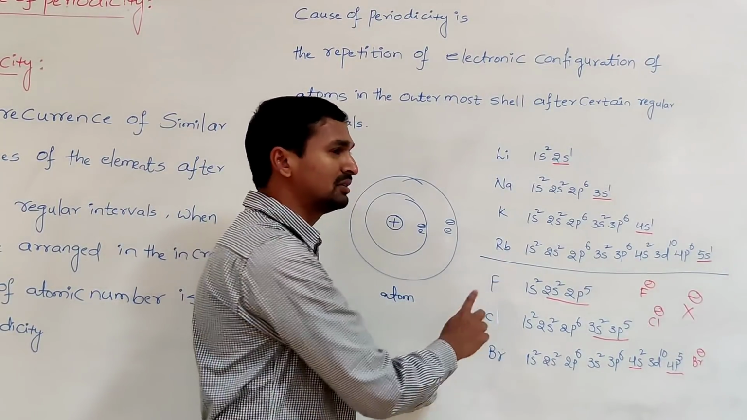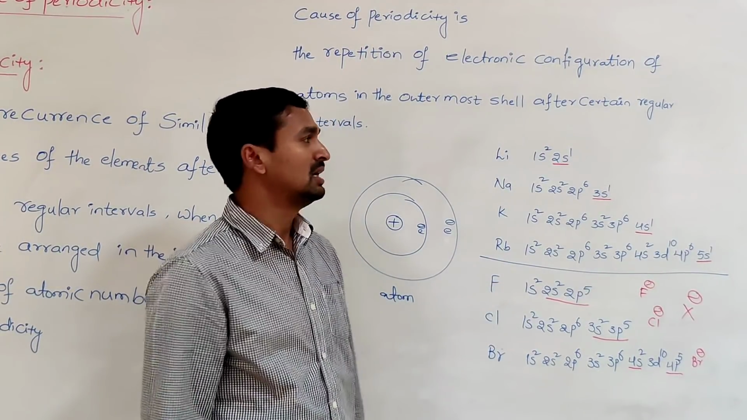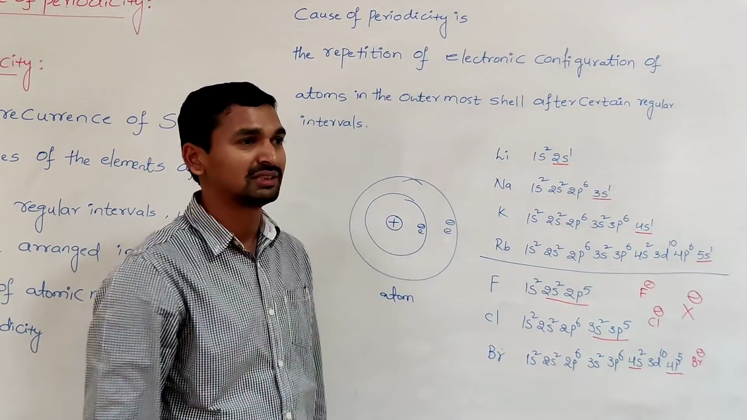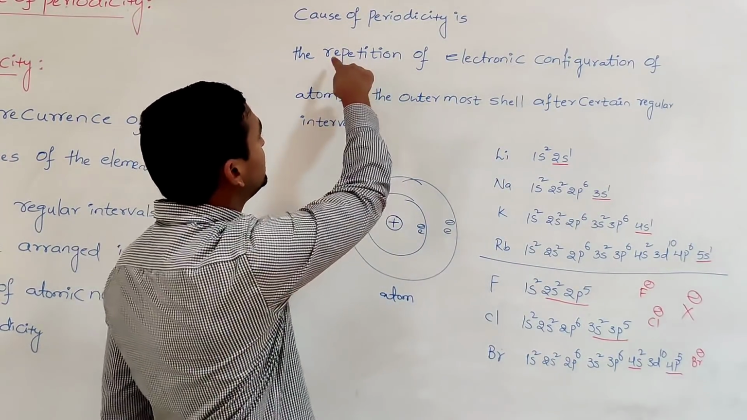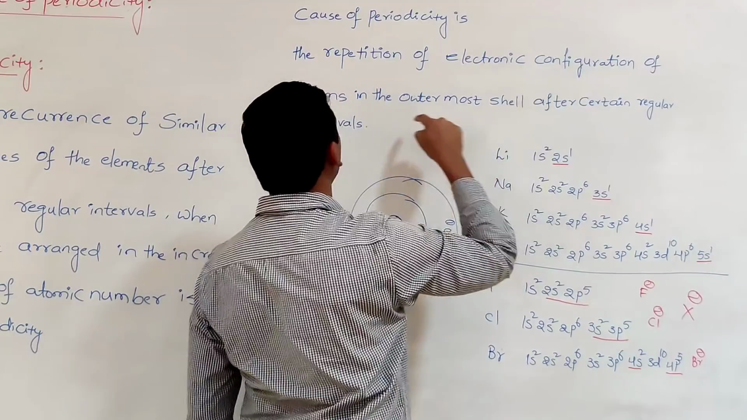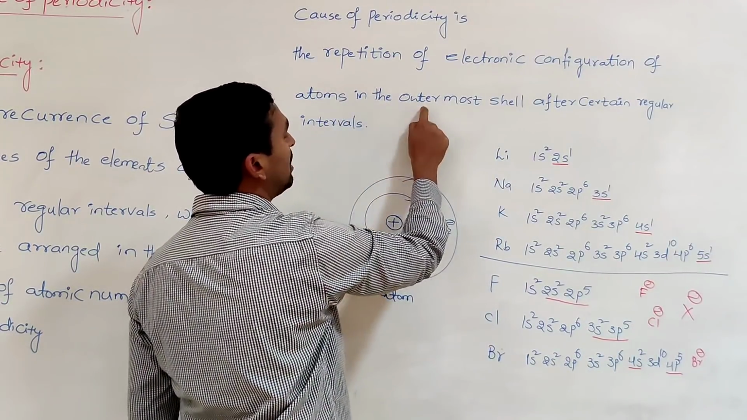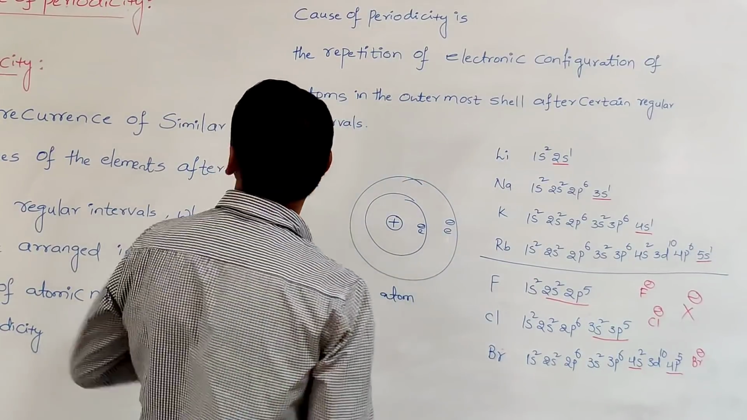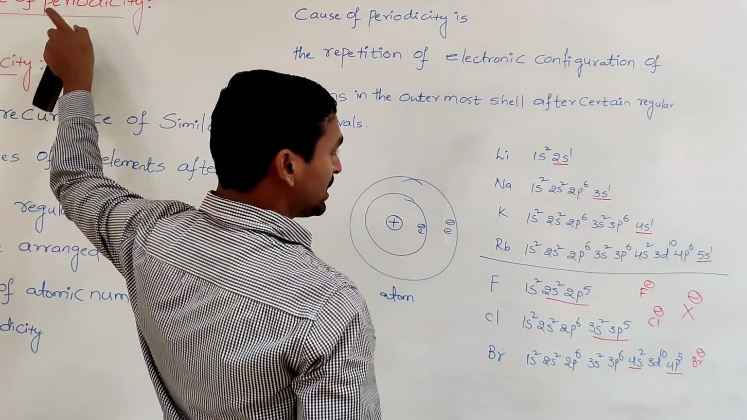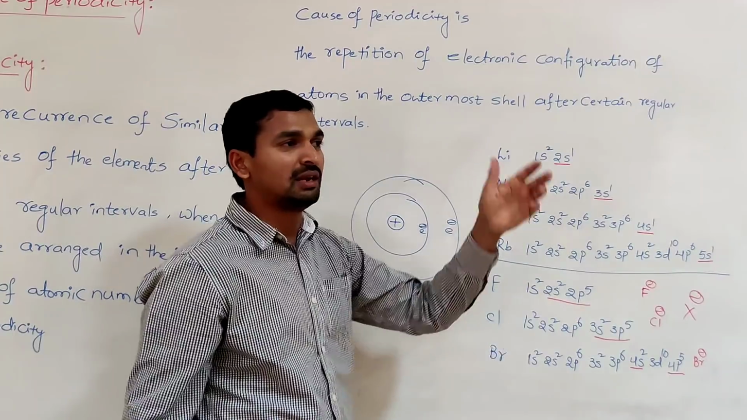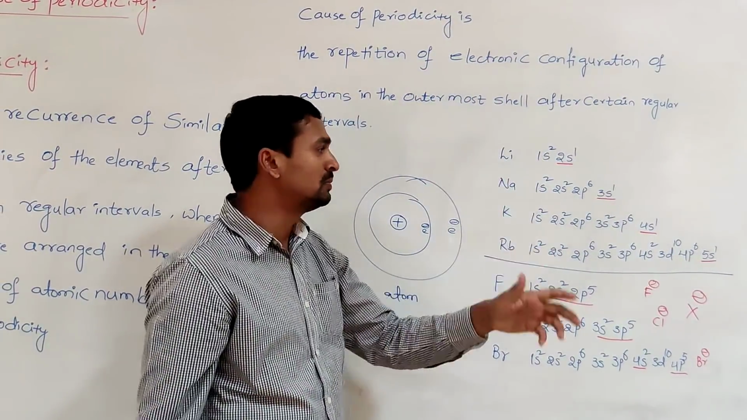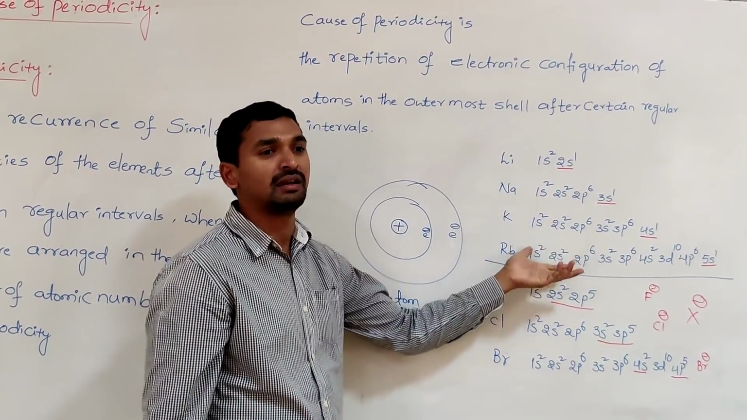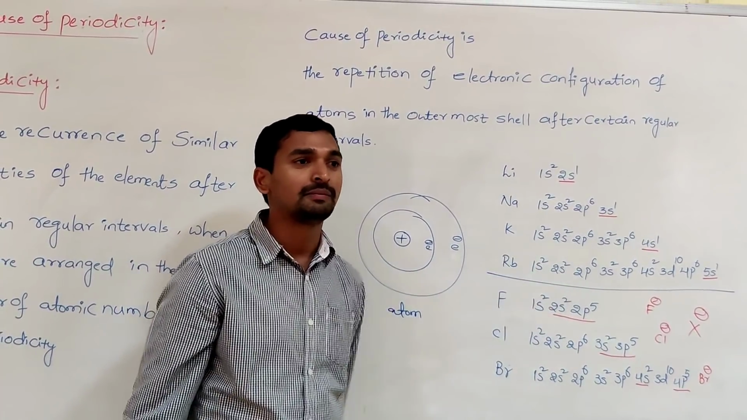So here all the halogens have similar properties, and all the alkali metals have similar properties. What is the reason? The reason is that the repetition of electronic configuration of atoms in the outermost shell is the same. That is the cause of periodicity. Because of that, whatever elements fall under one group have similar physical and chemical properties.